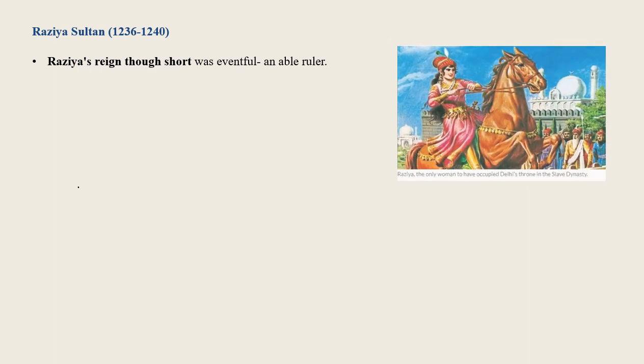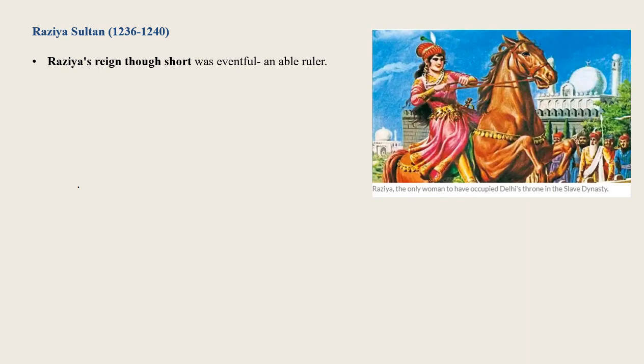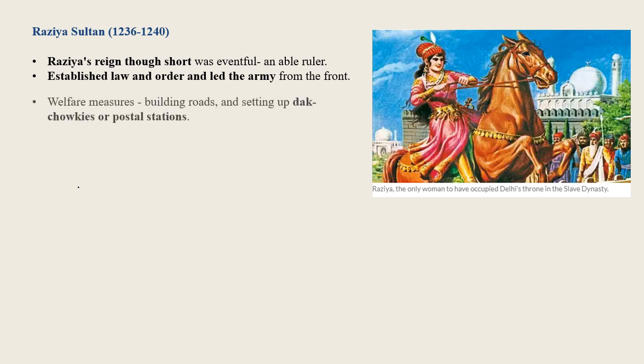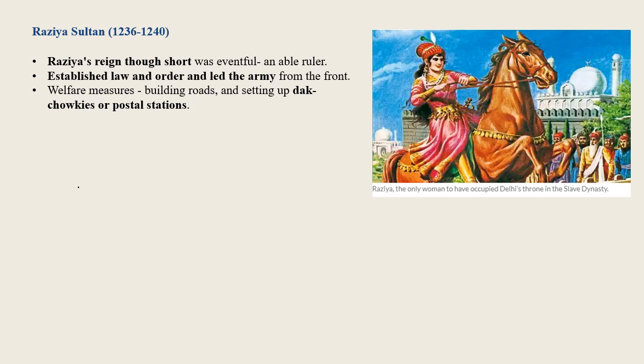Razia Sultan, from 1236 to 1240. Razia's reign was short but eventful. She proved to be an able ruler. She established law and order and led the army from the front. She also undertook welfare measures such as building roads and setting up dak chowkis or postal stations.